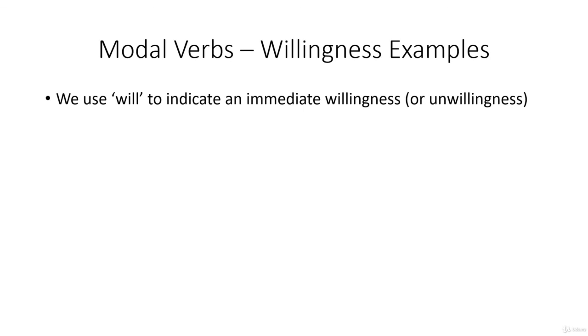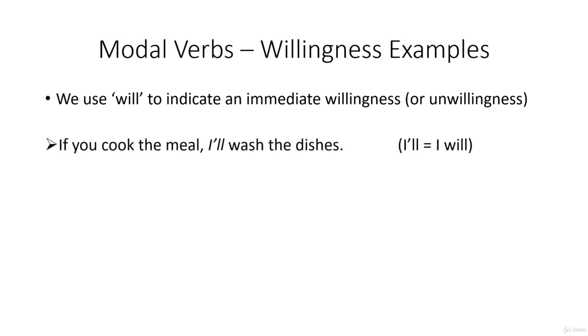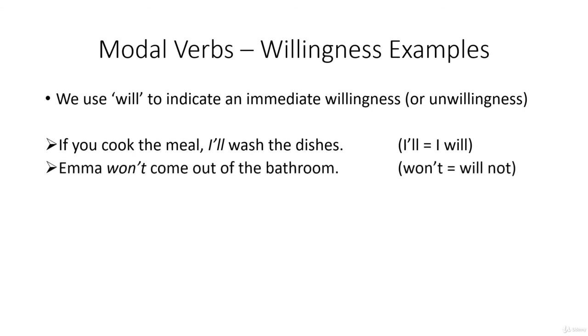And we use will to indicate an immediate willingness or unwillingness. If you cook the meal, I'll wash the dishes. And I'll is the short version of I will. Emma won't come out of the bathroom. And here won't is the contraction of will not. So she's unwilling to come out of the bathroom.